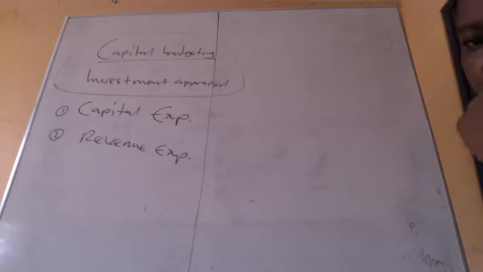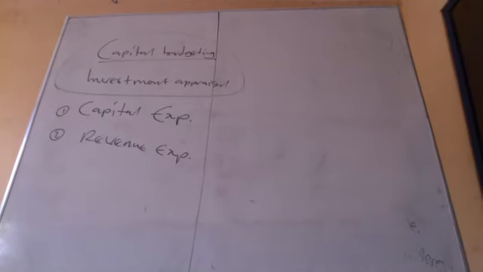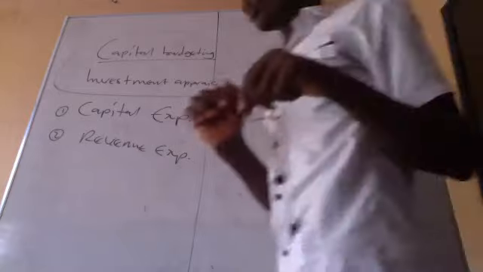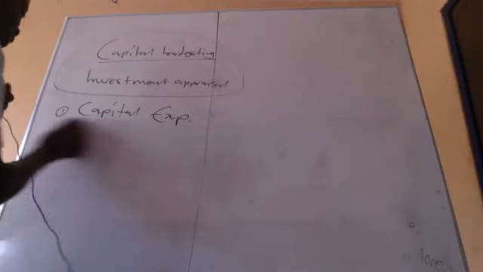Someone have a question for me? Good. So capital expenditure. When you talk about capital expenditure, it simply means expenditure or spending on non-current assets. Good. Spending on what? Non-current assets. That's the capital expenditure.